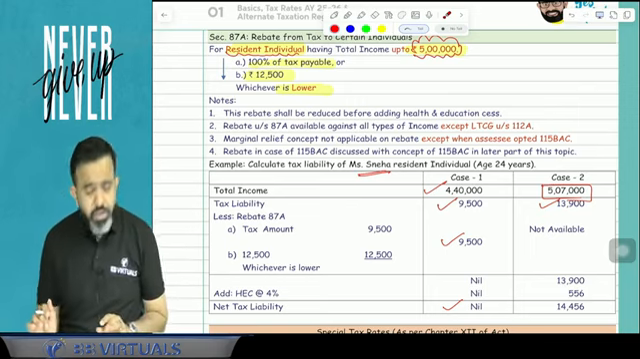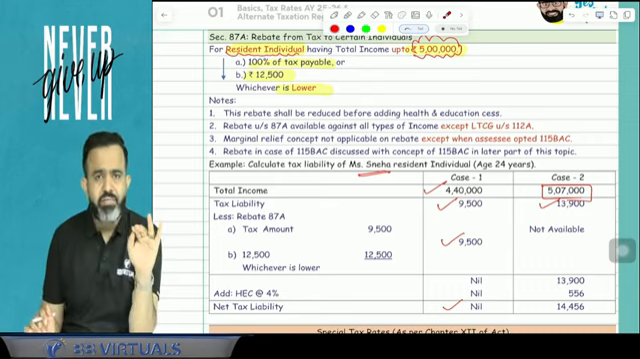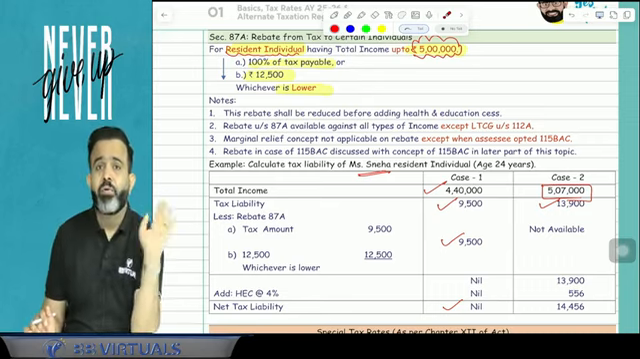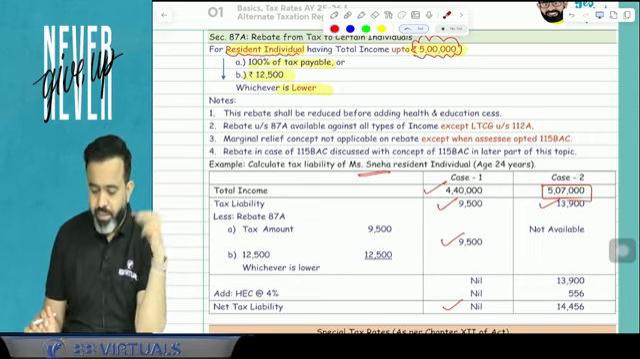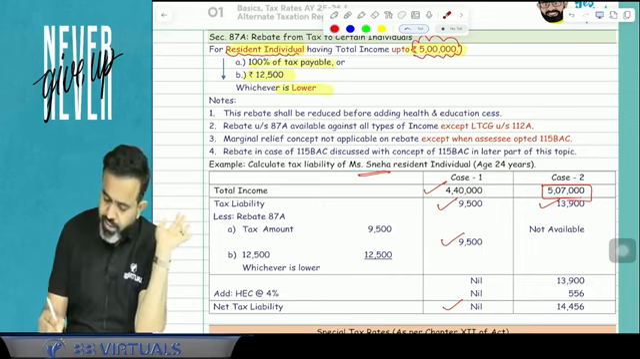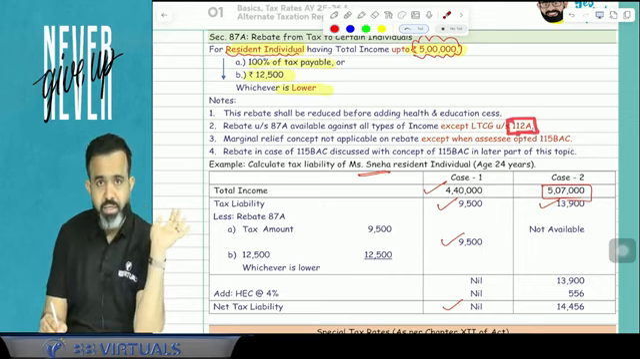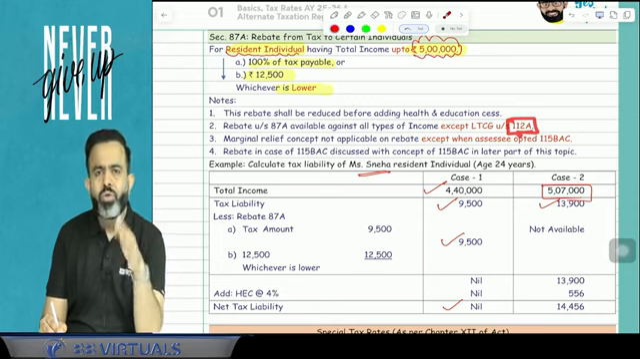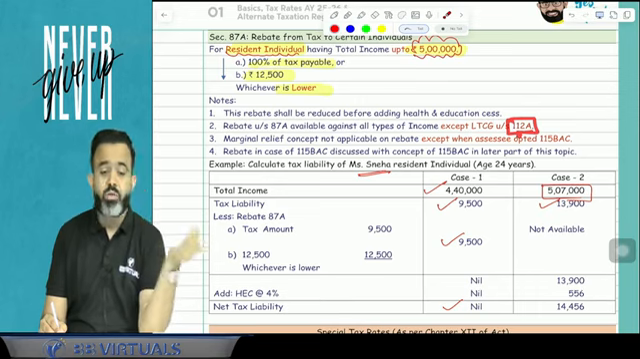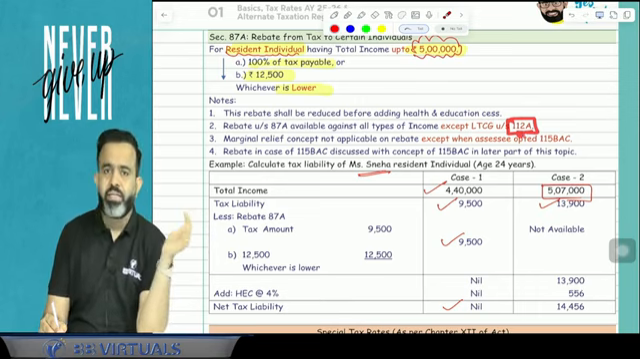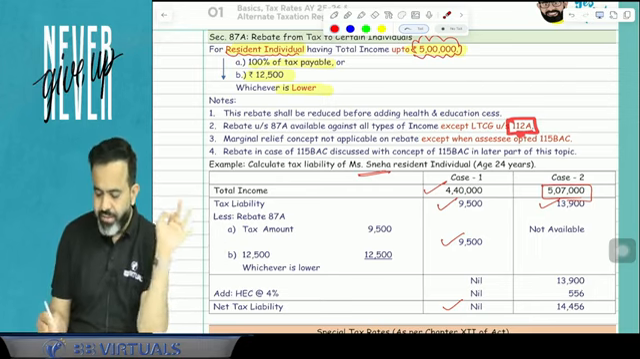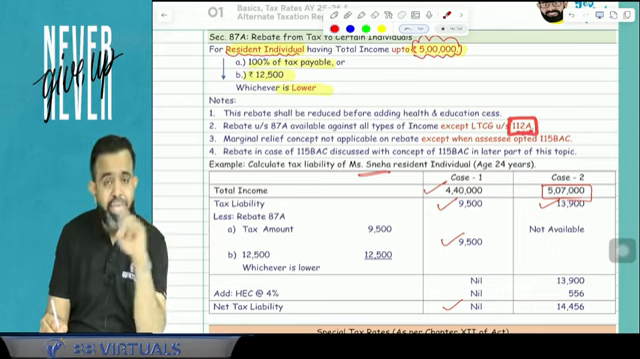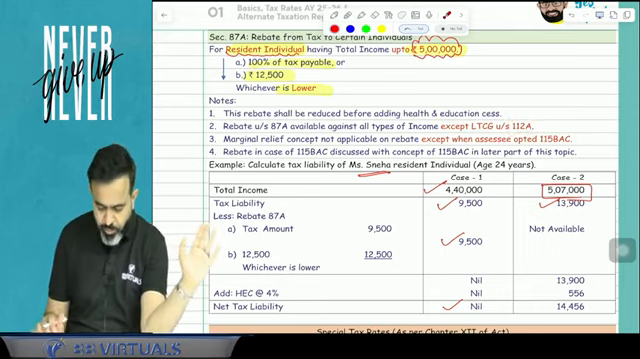Okay, guys. Now, this rebate under section 87A is available against any type of income and tax. But remember, it is not available against 112A long-term capital gain. Because under section 112A long-term capital gain, anyway, there is a 1,25,000 exemption. In excess of 1,25,000 only, it is taxable at the rate of 10% or 12.5%. So here what I am saying is that this rebate is not available against the tax under section 112A. You got my point or not?